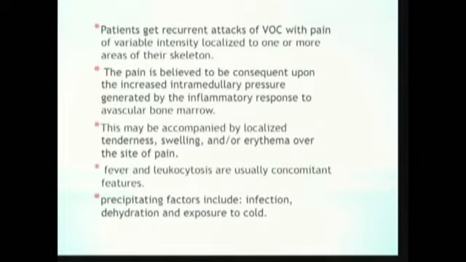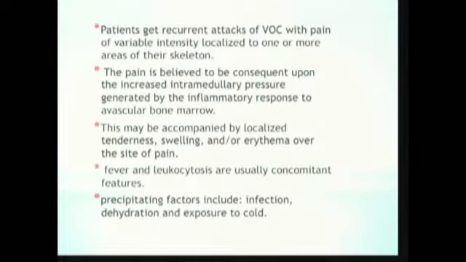This may be combined with localized tenderness, swelling, and erythema at the site of the pain. Mostly during vaso-occlusive crisis, the patient will suffer from fever and leukocytosis. Although precipitating factors are described, such as infection, dehydration, and exposure to cold, in many cases patients can present with the crisis without these precipitating factors.